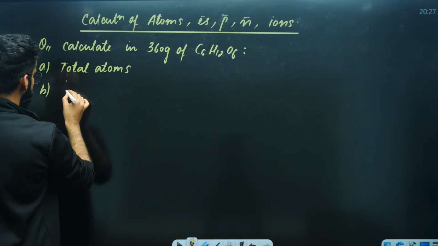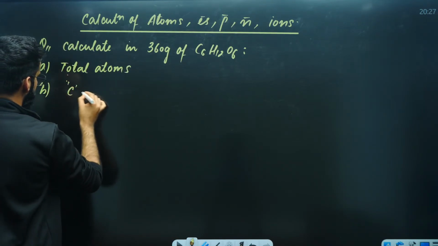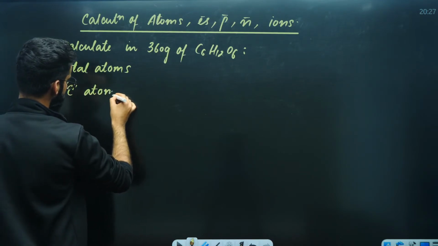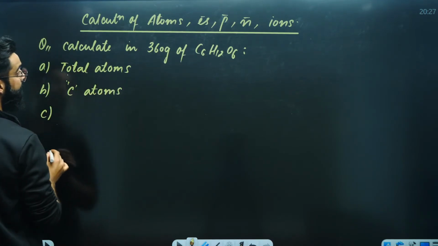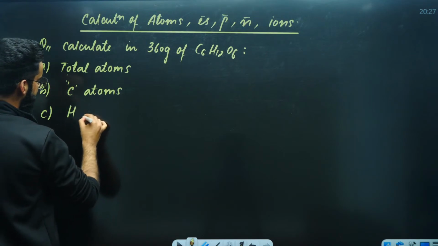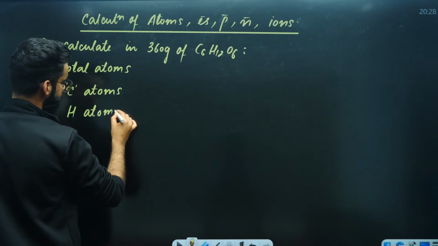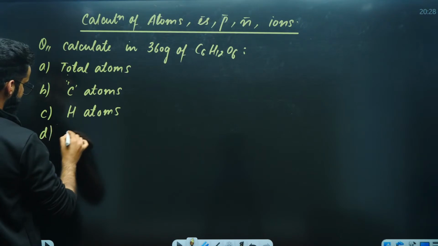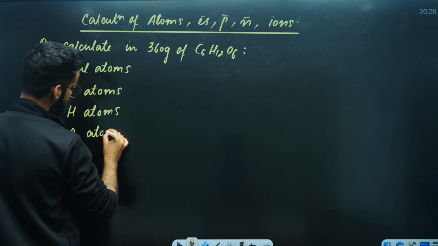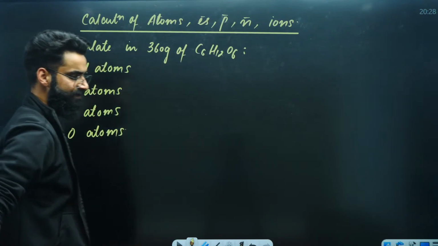Number two, carbon atoms. Number three, hydrogen atoms. Number four, oxygen atoms. This is one more question which I'm giving you.